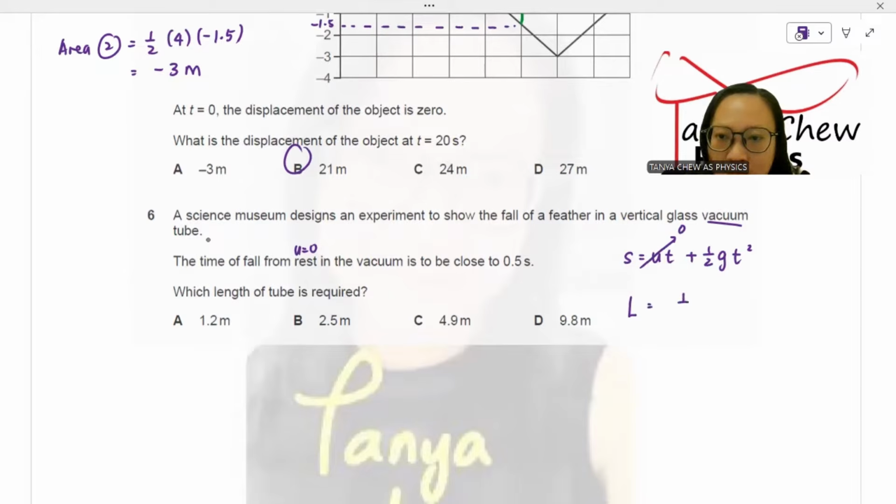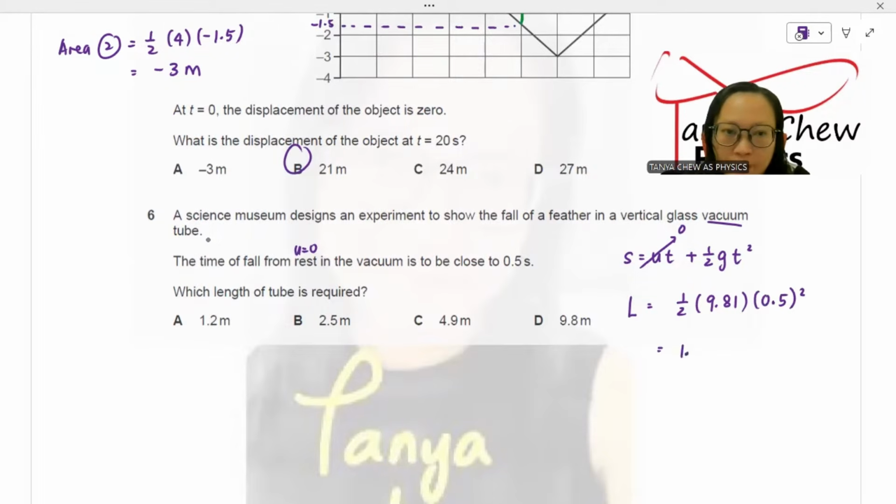I put here as L equals half times g, 9.81. Why? Because when objects are falling in a vacuum, the only force that acts on the object is the weight of the object, gravitational force, which gives rise to gravitational acceleration on the object. And t is 0.5. You just square it.